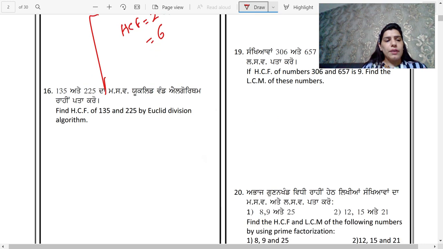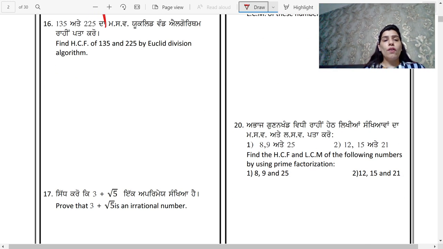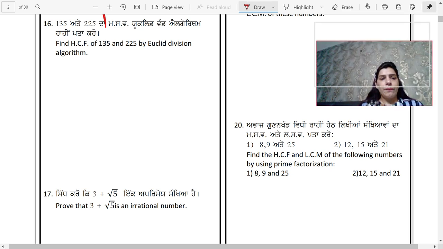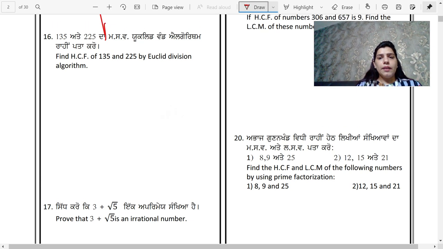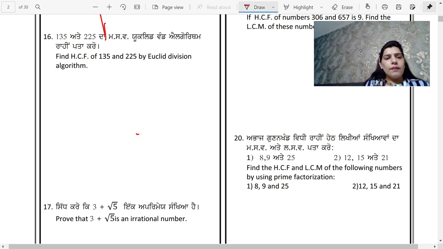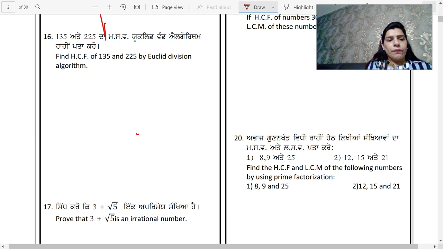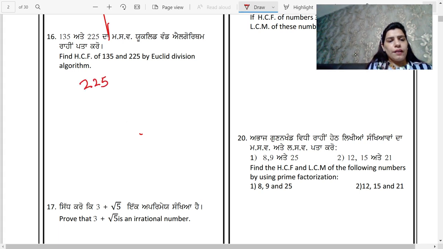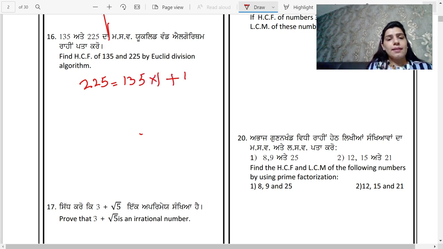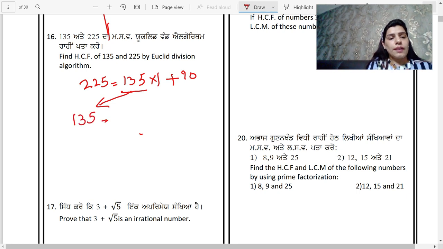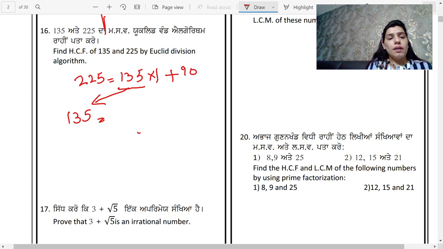Moving on to question number 16. Find the HCF of 135 and 225 by the Euclid's division lemma. So let's begin the Euclid's division lemma. You will divide 225 by 135. So it will give you 1 and the remainder as 90. Now this divisor becomes your dividend, 135 is here and your remainder becomes your divisor.